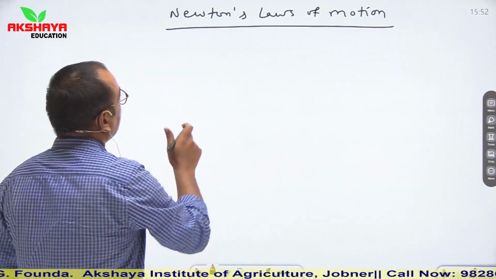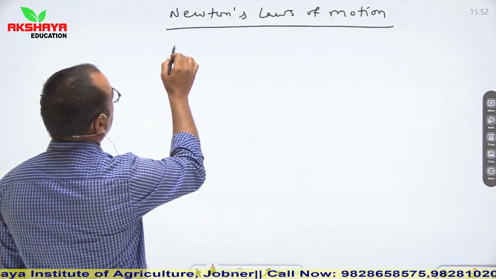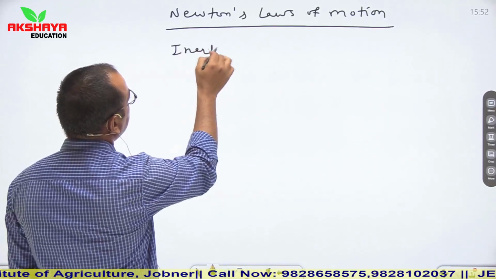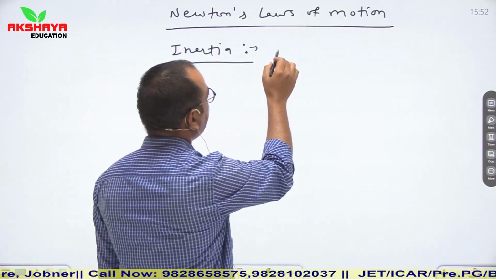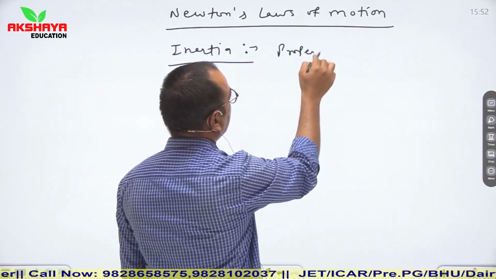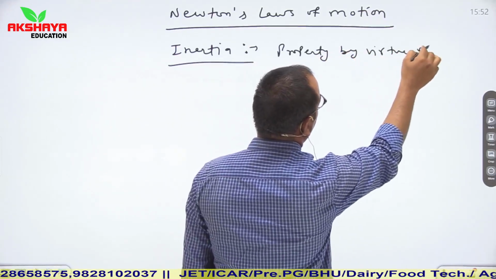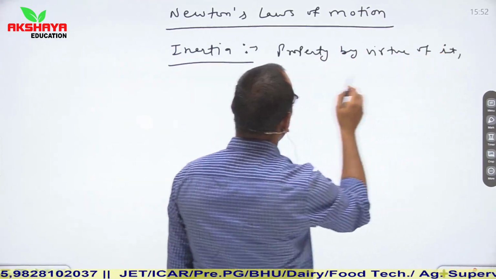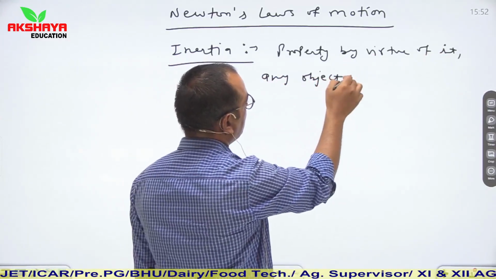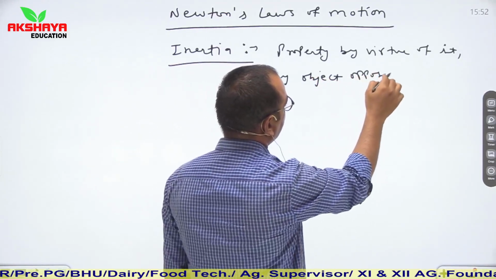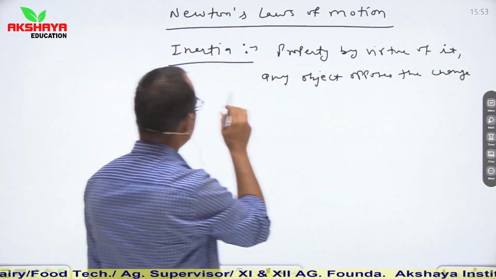So first of all, let us talk about inertia. What is inertia? Inertia is a property by virtue of which any object opposes the change in its current state.